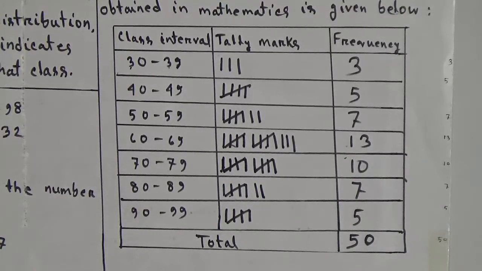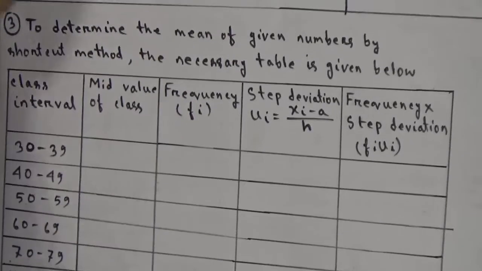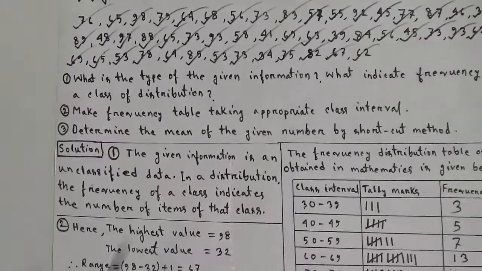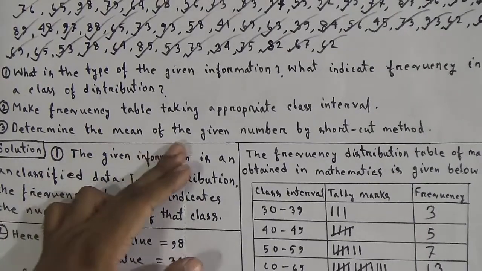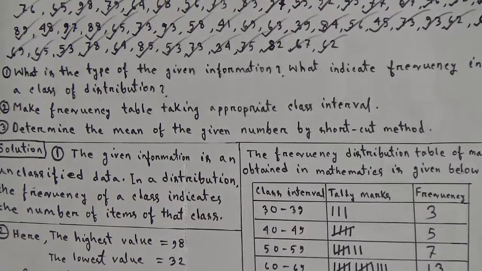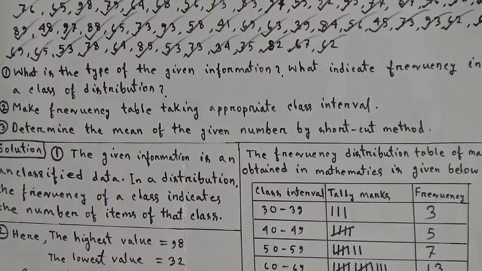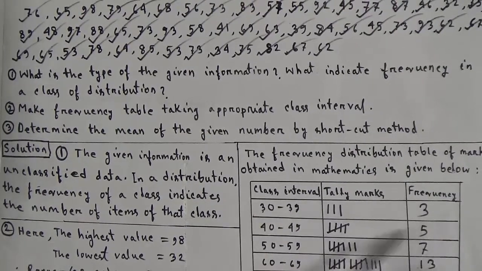Now we have to solve 3 numbers. Here the question of 3 numbers is: determine the mean of the given numbers by the shortcut method. For finding the mean by the shortcut method, we have already got the class interval and frequency. We will use these 2 columns from number 2.